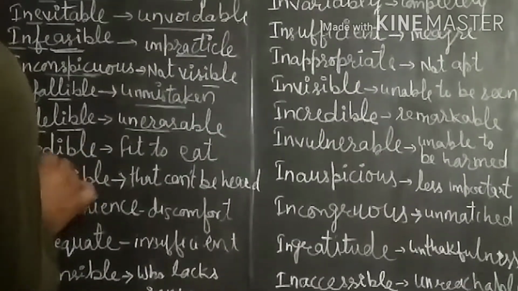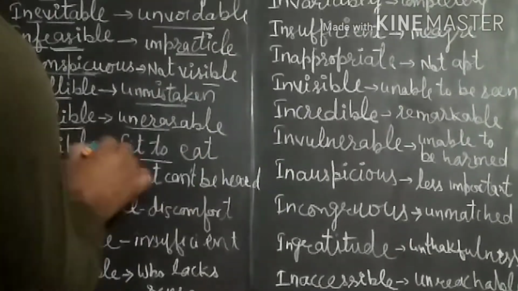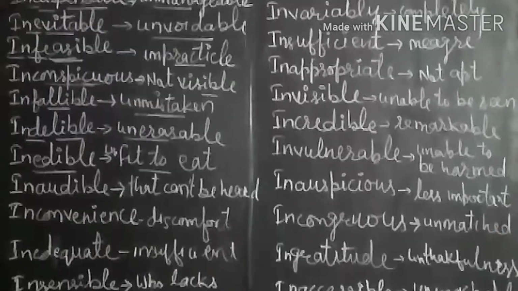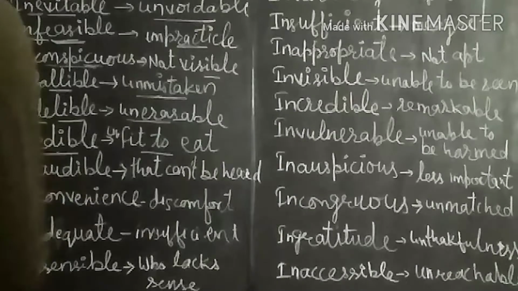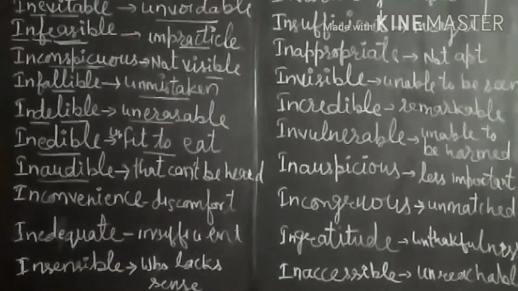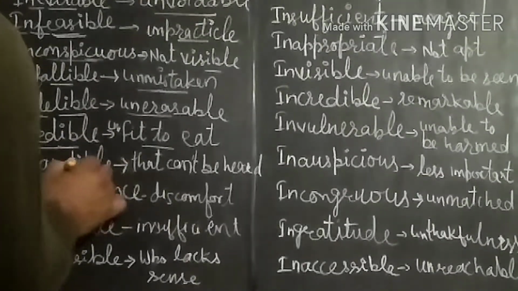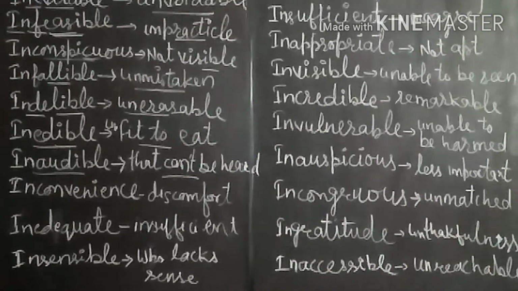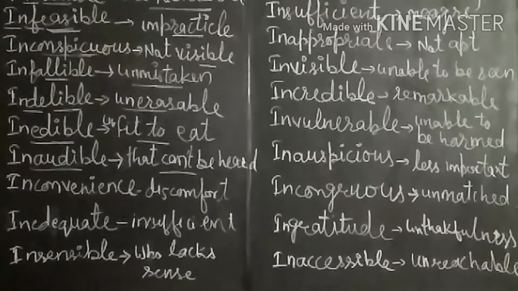Next one is inedible. Edible means fit to eat. Inedible means the thing that is not fit to be eaten. That is called inedible. Next is inaudible. Inaudible means that cannot be heard. The thing that cannot be heard is known as inaudible. Means if a person is speaking and we are not able to listen to him, that is inaudible.